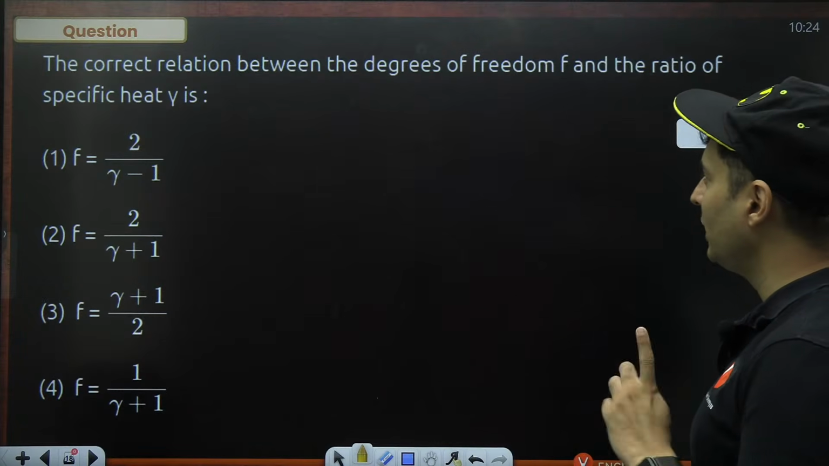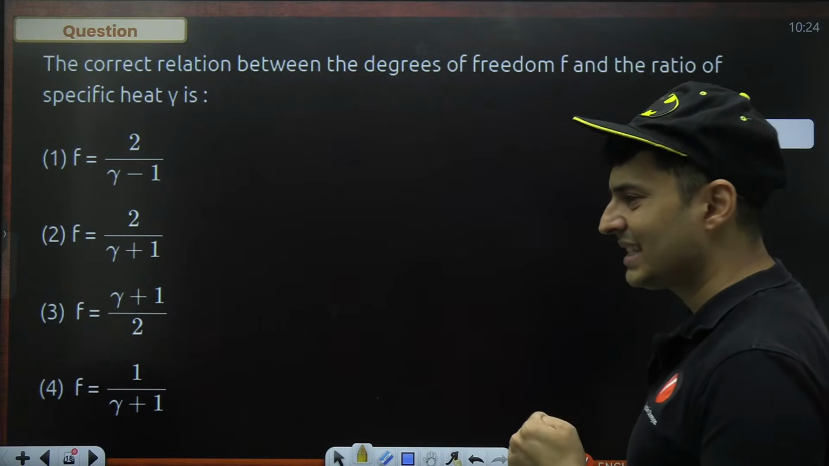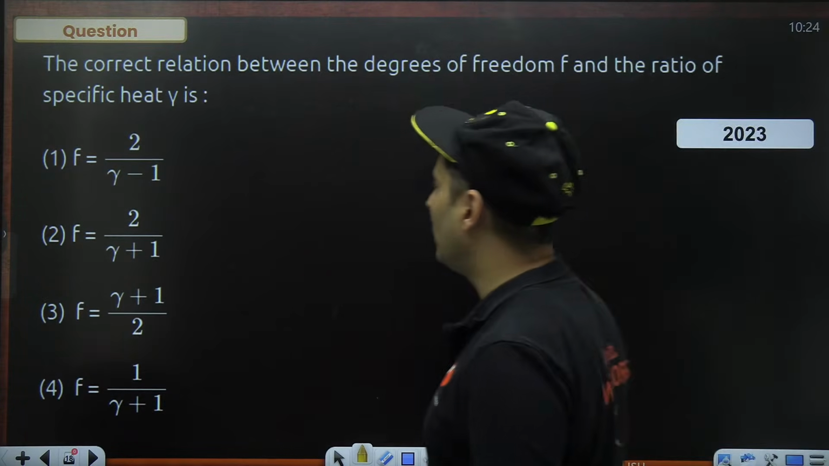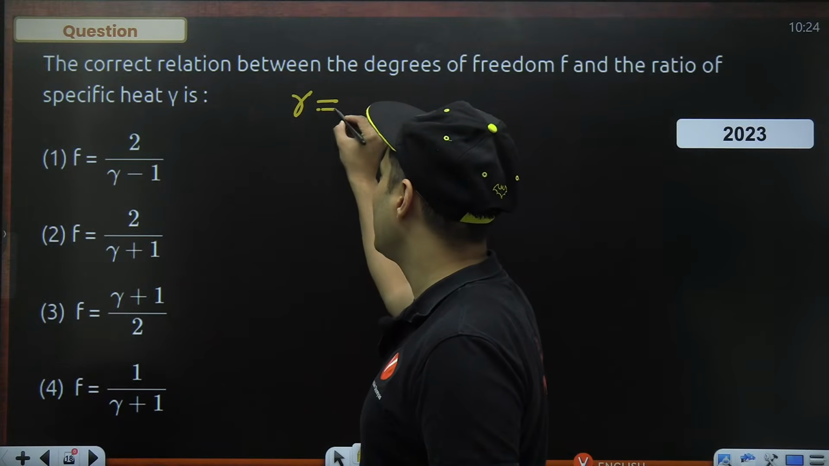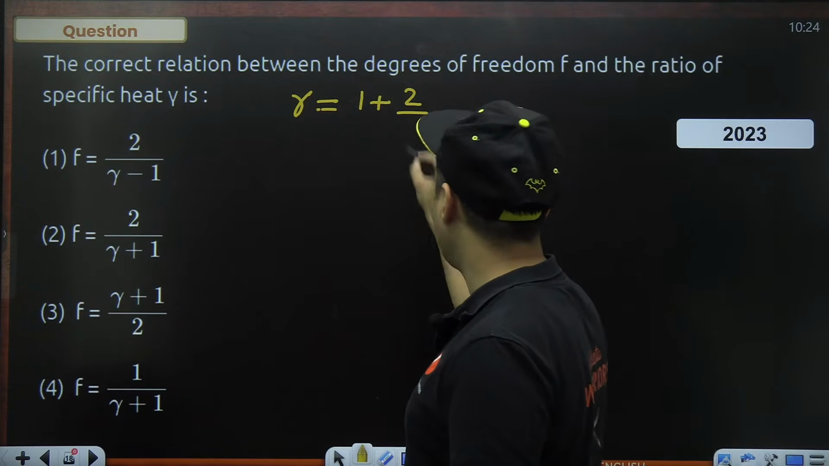The correct relation between the degrees of freedom and the ratio of specific heat capacity is, what's the correct relation between the degrees of freedom and gamma? I just told you sometime back, gamma is basically 1 plus 2 by F. 1 plus 2 by F.